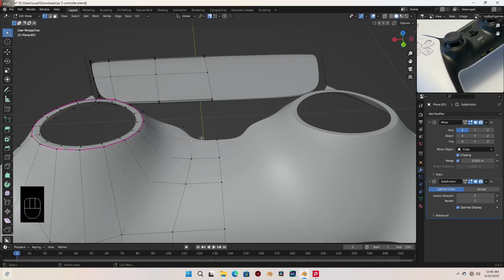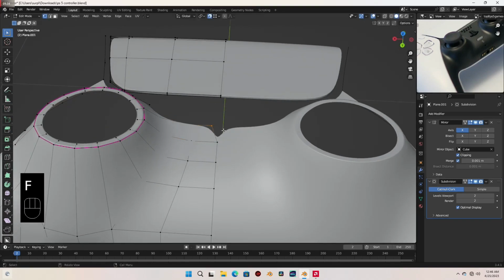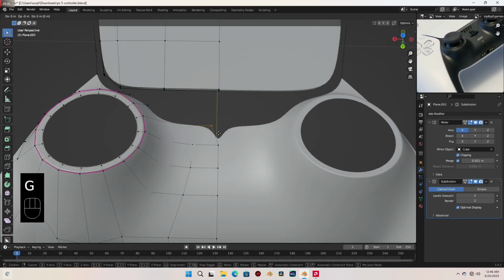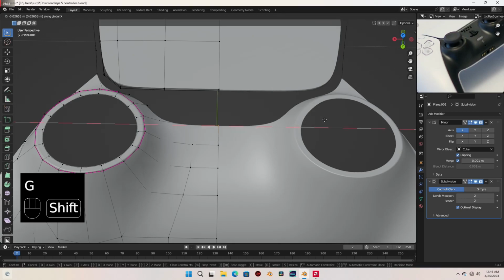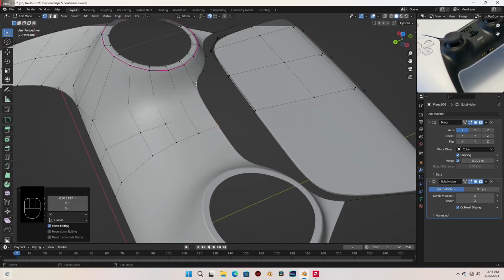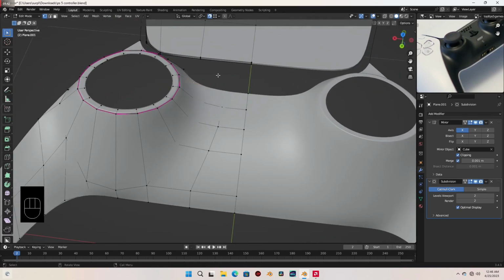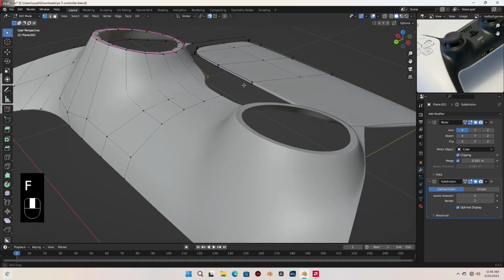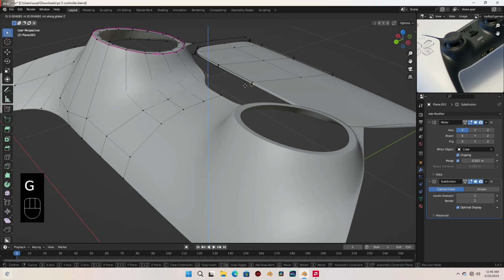Let's also select these and press F. Move it on the X to clip at the middle. Okay. Select these also. Press F and GZ. Move it here.